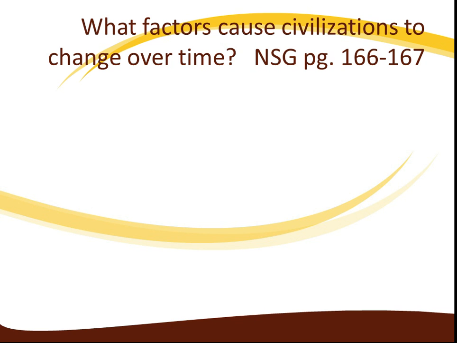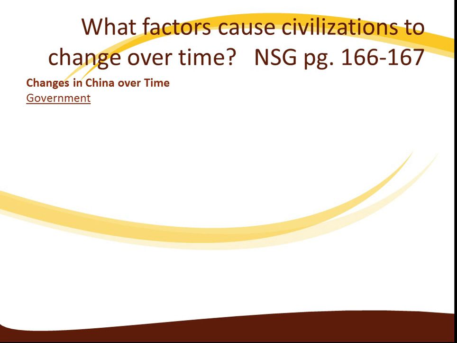Factors cause civilization to change over time. Note taking study guide, pages 166 and 167. We're going to talk about China and we're going to talk about Japan. First, we'll talk about China. What changes in China took place over time? And first, let's talk about the aspects of society.